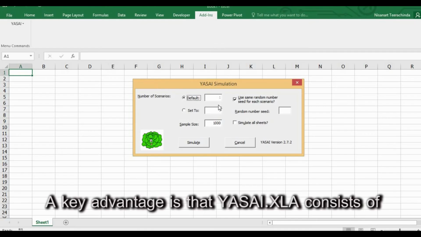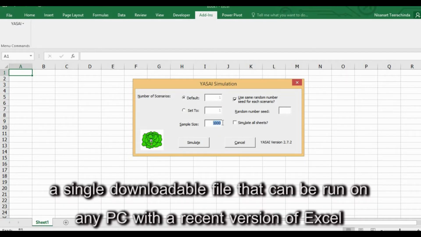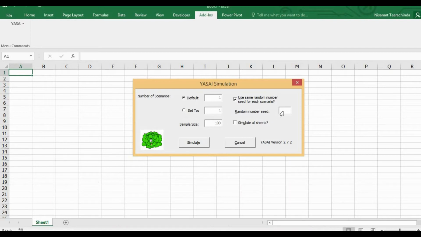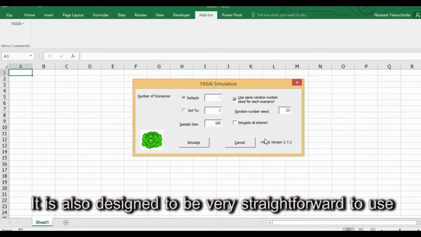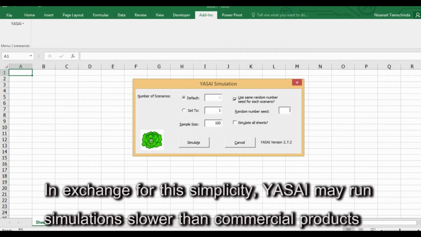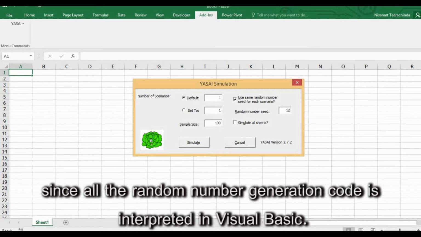A key advantage is that Yusei XLA consists of a single downloadable file that can be run on any PC with a recent version of Excel, without requiring administrator privileges or a special installation procedure. It is also designed to be very straightforward to use. In exchange for this simplicity, Yusei may run simulations slower than commercial products, since all the random number generation code is interpreted in Visual Basic.